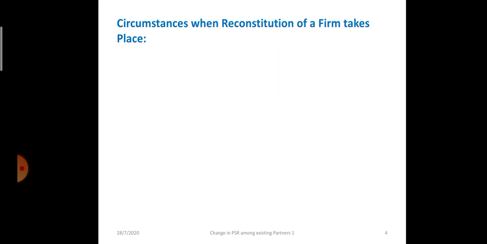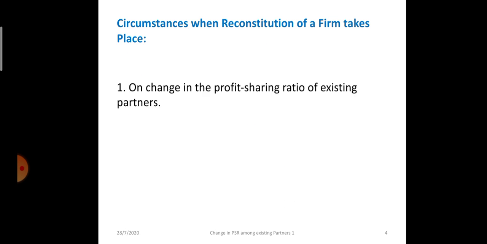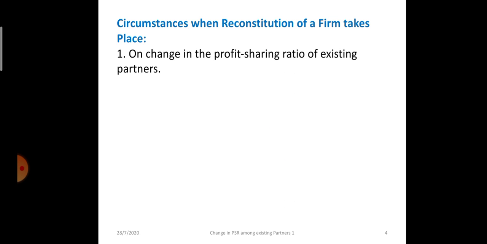Now the circumstances when reconstitution of a firm takes place. The first one, when the profit sharing ratio among the existing partners changes. This point we will be discussing in this full chapter. Then comes admission of a new partner. The next chapter deals with this point.